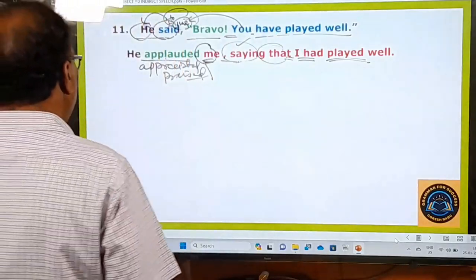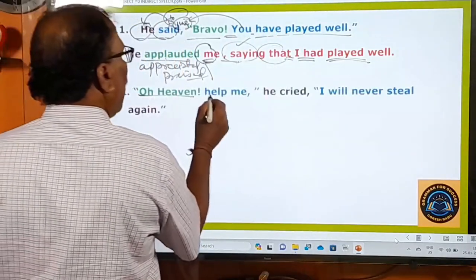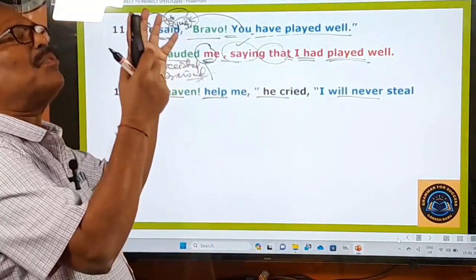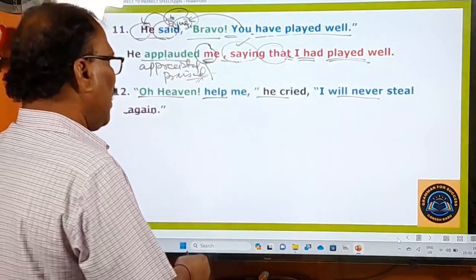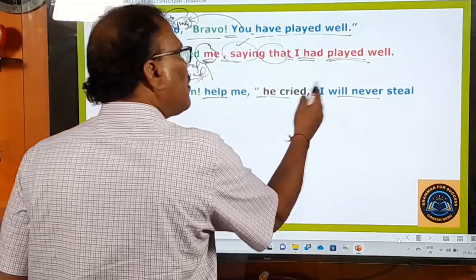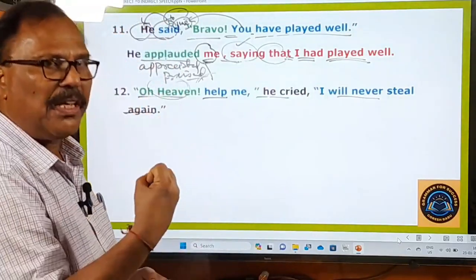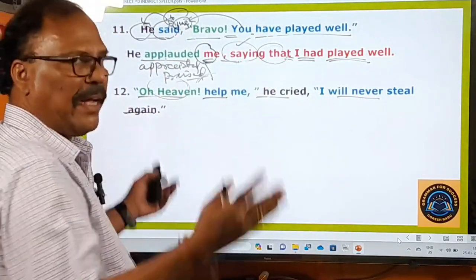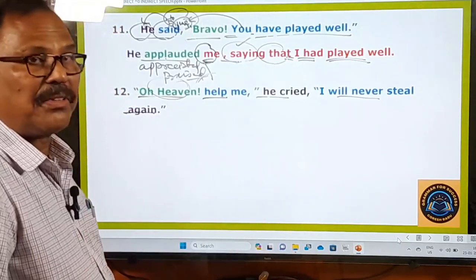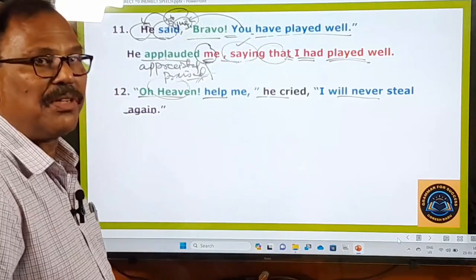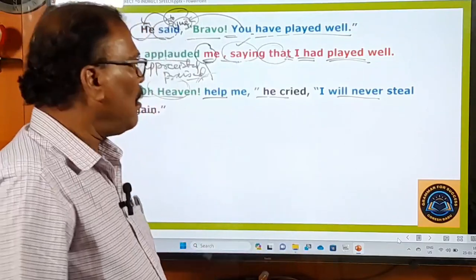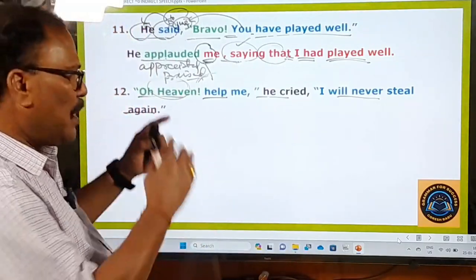And last example. "Oh heaven, help me." He cried, "I will never steal again." This man is crying out to God emotionally. Yes, and he is asking God, heaven means God, to help him. And because he has taken a resolve, he has decided not to steal again. He says, no, I will never steal again. That is his resolve. That is his decision. So he is asking God to help him stick to that resolve that he will never steal again. So that is the meaning of this.